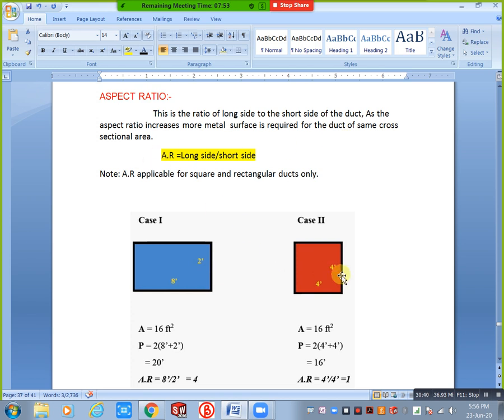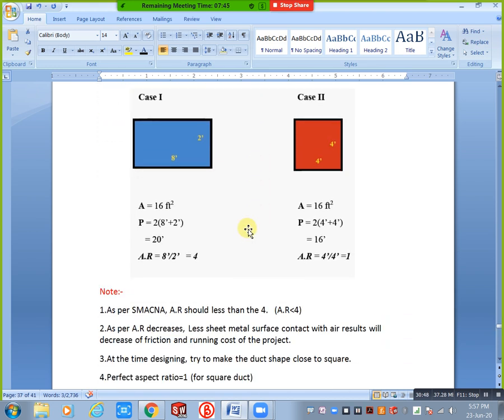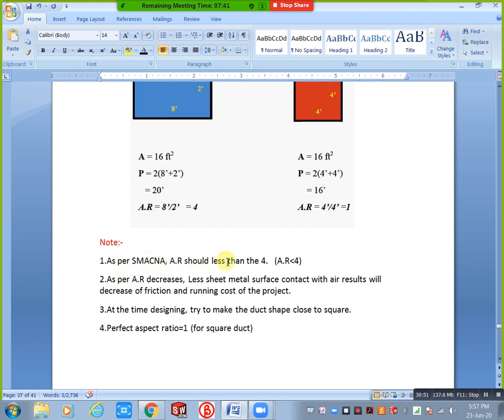Okay, next, as per SMACNA, AR should be less than 4 is also applicable. As per site condition you can prefer that one. As AR decreases, less sheet metal surface contacts the air, which results in decreased friction and running cost of the project. What I explained here is there.